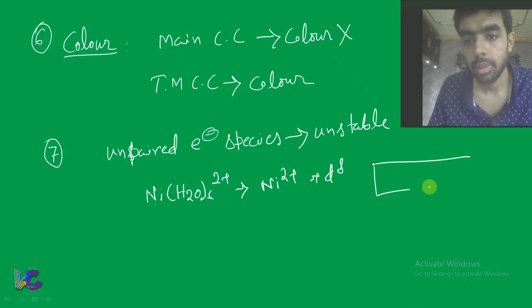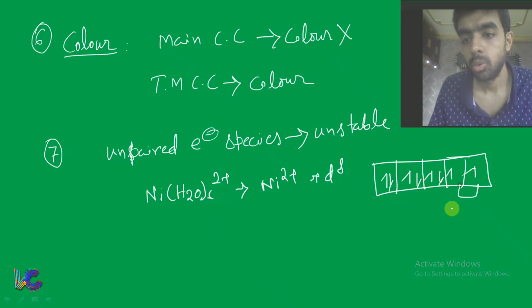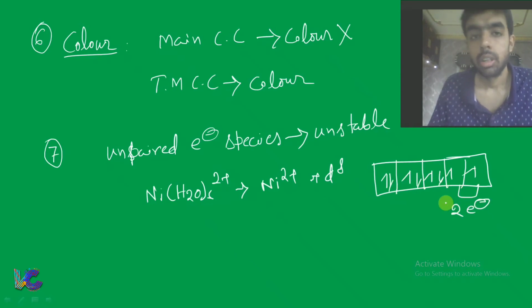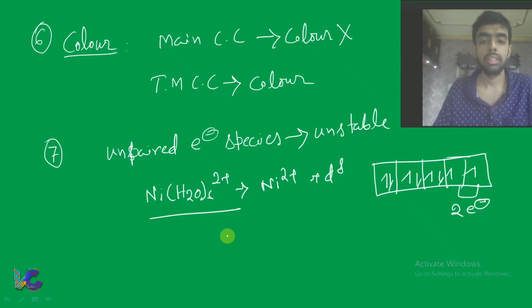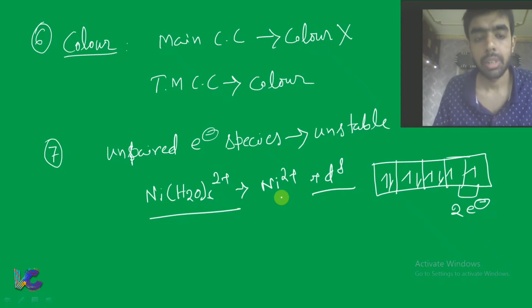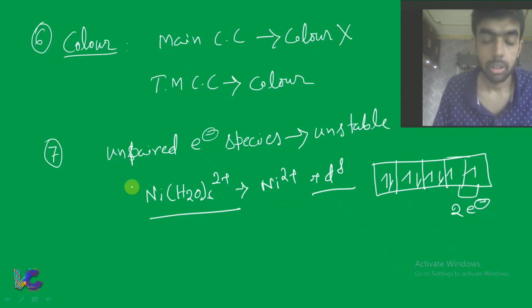Now d8 means, you know, 1, 2, 3, 4, 5, 6, 7, 8, that means 2 unpaired electrons. Still this complex is stable. Ni(H2O)6 2+ is stable. That means despite the transition metal coordination compound having unpaired electrons, it still shows stability.